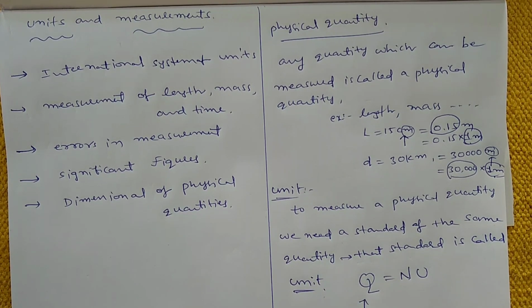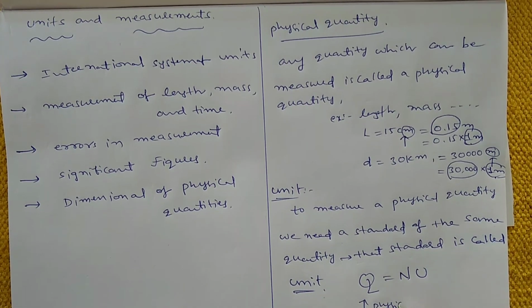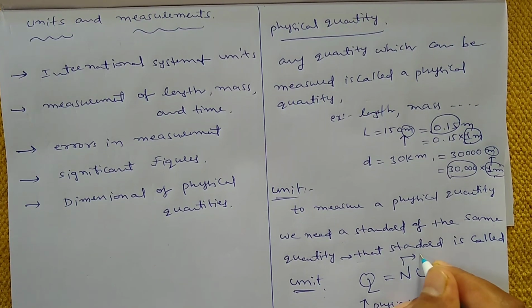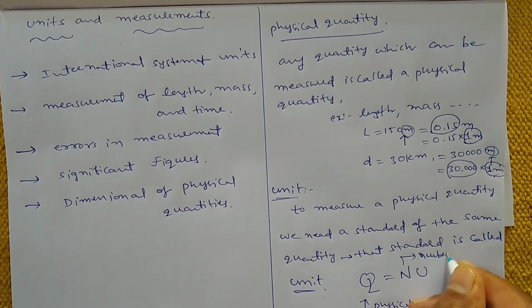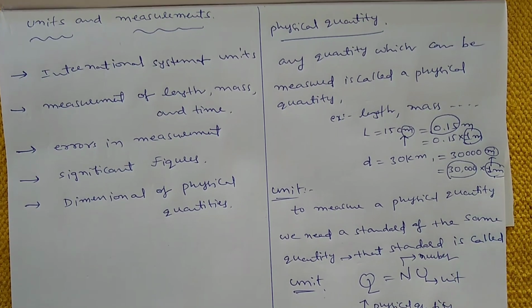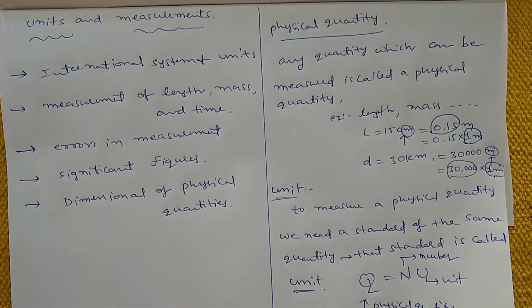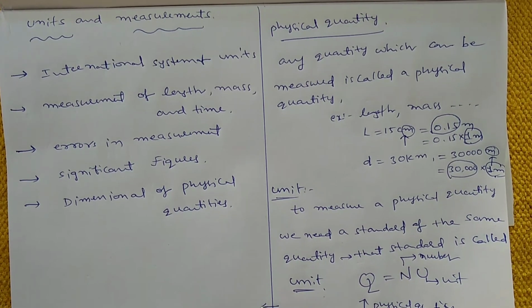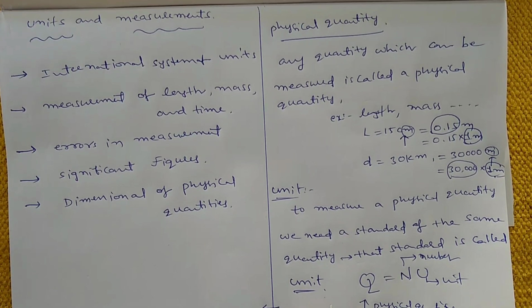So here Q is the physical quantity. What about this number? What is this unit? That means we can express a physical quantity as a number of times its standard unit. So you can write in this way also.